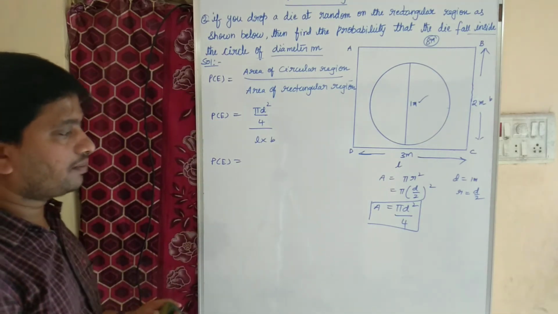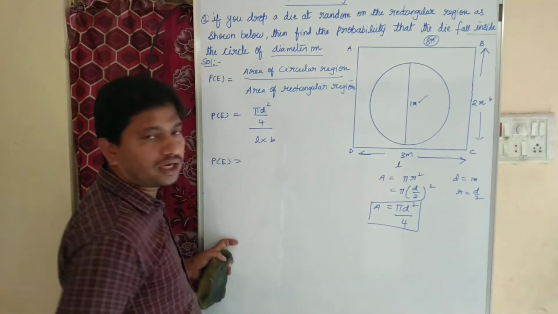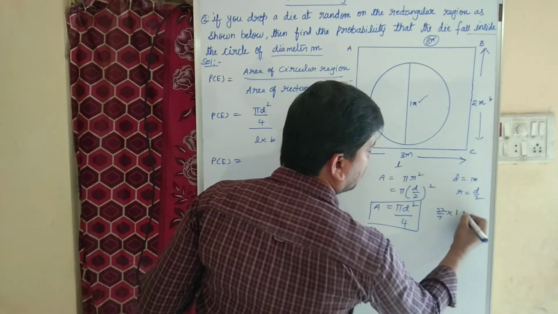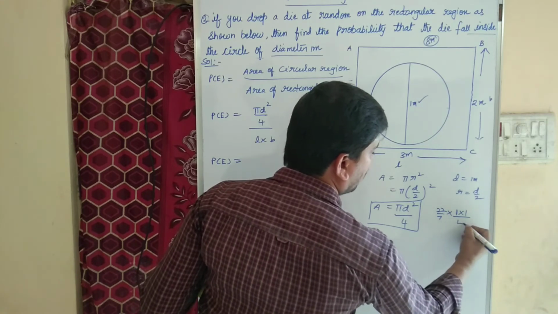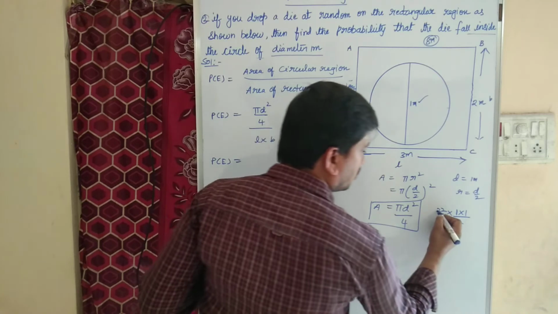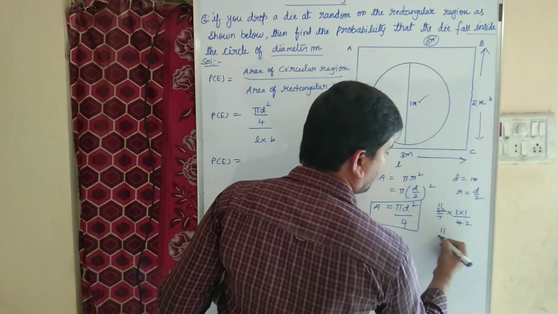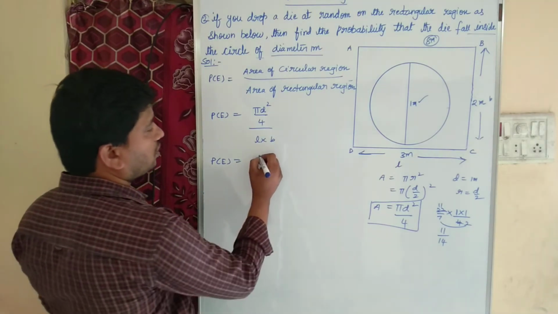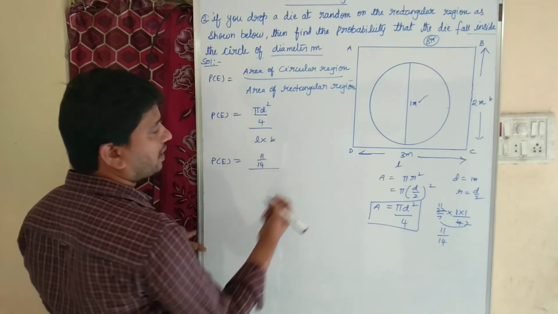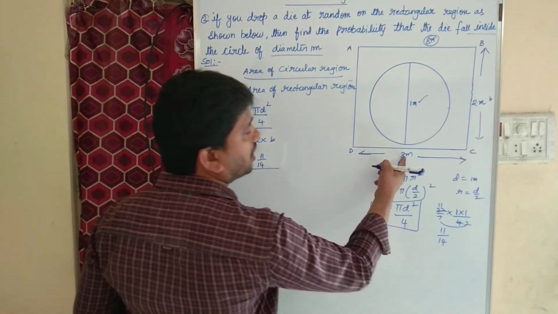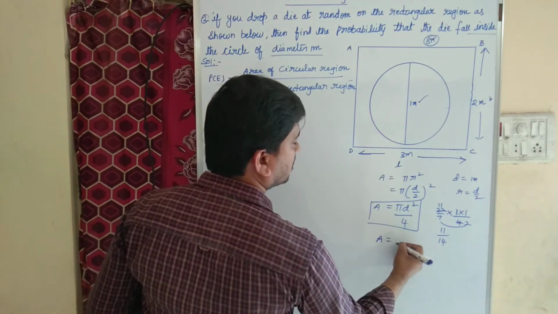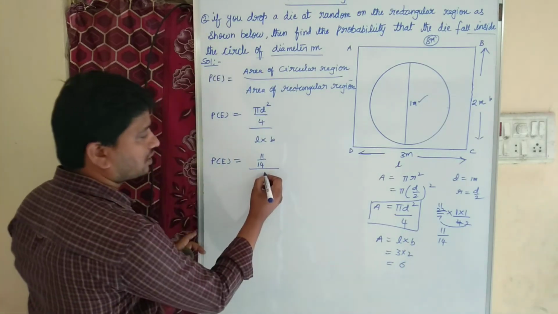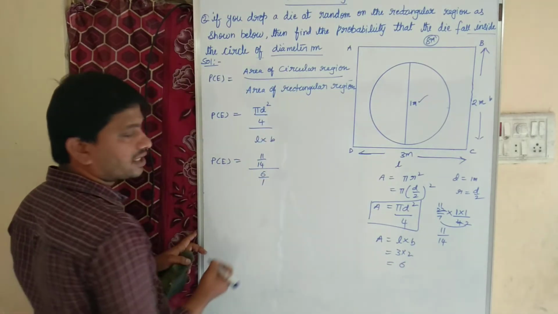Pi d square by 4. So first let us find area of circular region. As the value of pi is 22 by 7, d value 1 into 1 divided by 4. So 2 11s are 22, 2 2s are 4. So 11 by 7 2s are 14. So which is equal to 11 by 14 divided by length into breadth. Area of rectangular region is L into B, I mean 3 into 2. 3 2s are how much? 6.